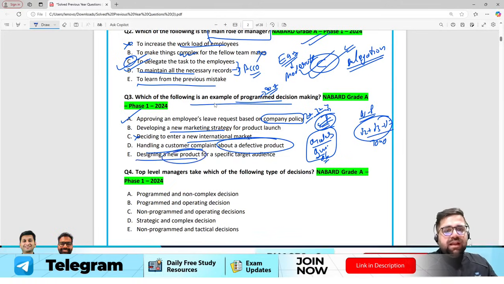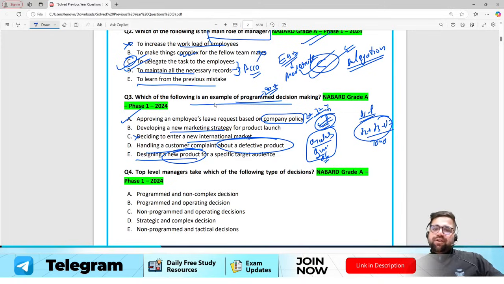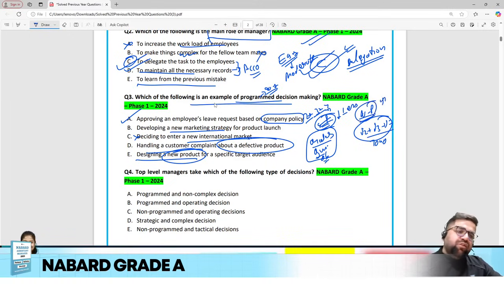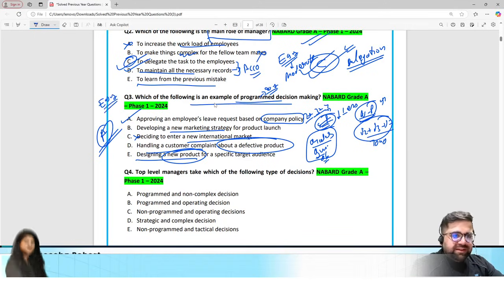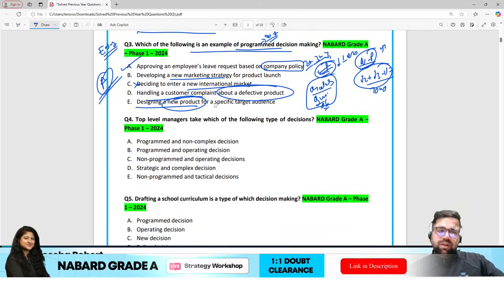Designing a new product. Again, you are designing a new product which will take some of your time. Also, programmed decisions take less time because they are easy. Non-programmed takes more time. Very easy, right? So option number A is the correct answer of this particular question. And I hope for you this question is also easy. Okay, now let's move forward to question number 4.